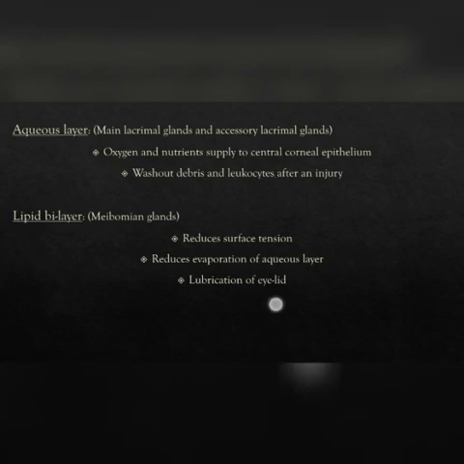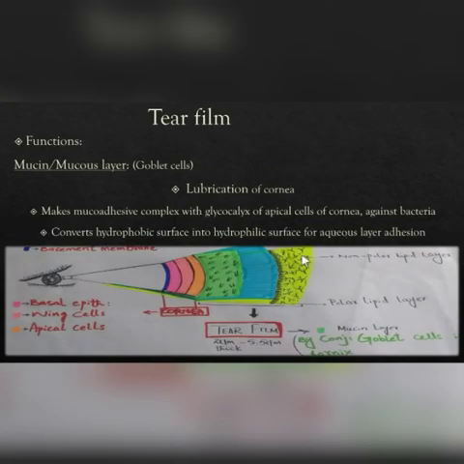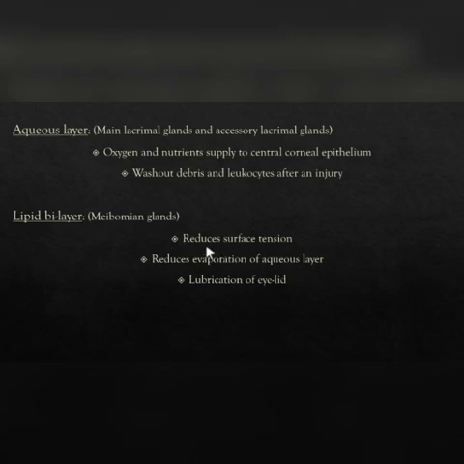Then we have the third layer, which is the lipid bilayer with an inner polar and outer non-polar part contributed by Meibomian glands, with the function of reduction of surface tension and evaporation of the aqueous layer, and lubrication of the eyelids.